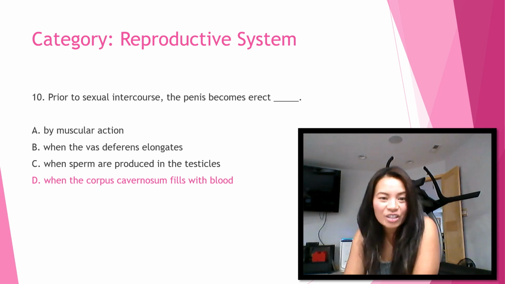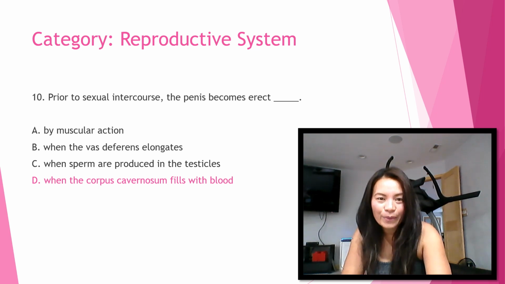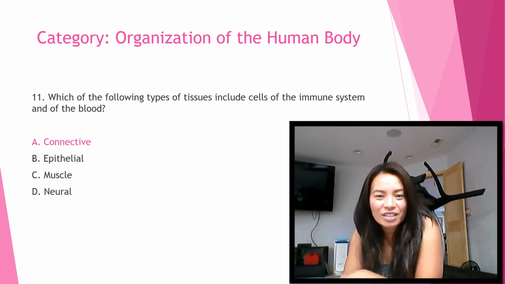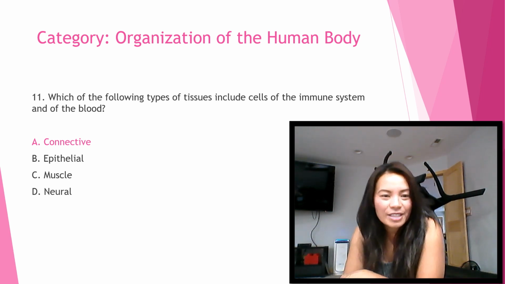Okay, number 10. Prior to sexual intercourse, the penis becomes erect, letter D, when the corpus cavernosum fills with blood. So, blood suffuses the corpus cavernosum and other erectile tissues, causing an erection.